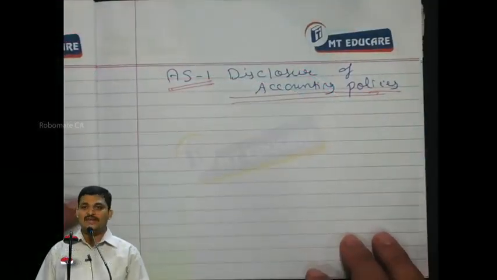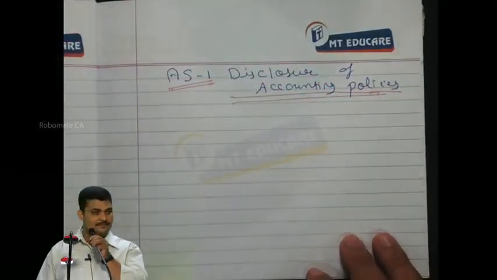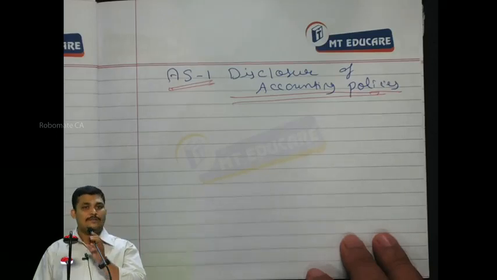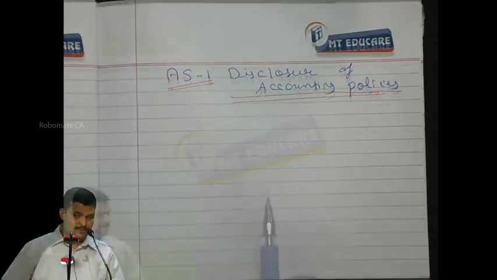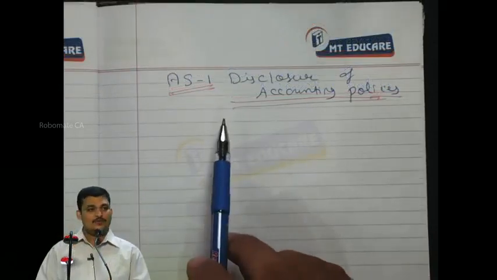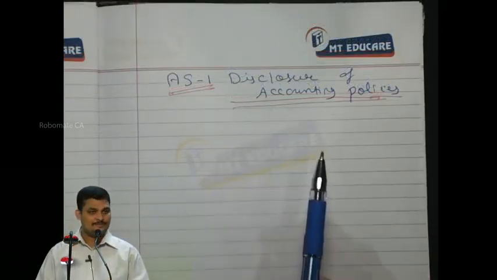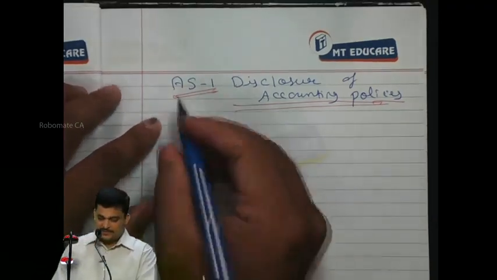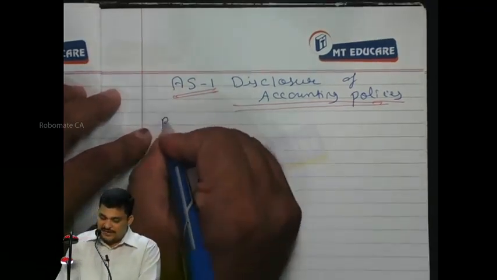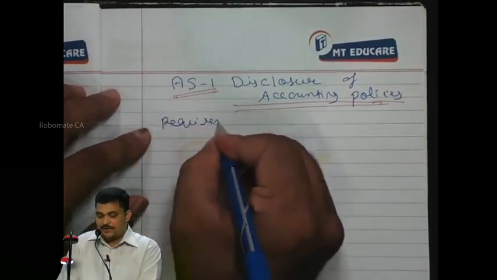Though it is a very light standard, for all practical purposes this is one of the key important standards: AS1, Disclosure of Accounting Policies. The basic requirement of this standard is this: if you know the requirement, then the topic is over.